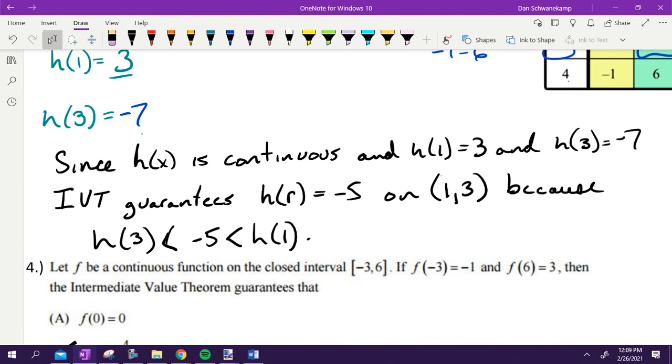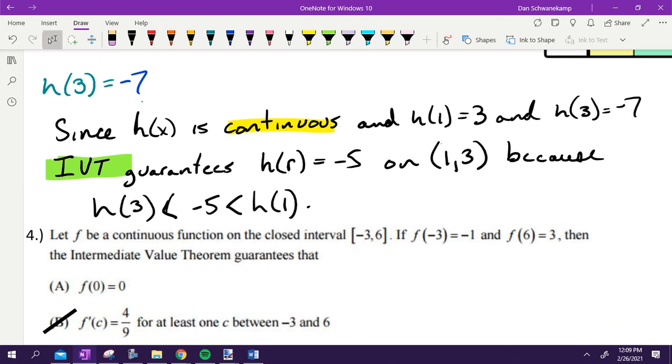Looking through that, again, there are 5 elements. Let's see if we can find all those 5 elements. Abby, what's something that I had to state? Got to say continuous. I got it. Sarah, what else? IVT. We got to say IVT. What else here, Evelyn? The interval. Yep. 1 to 3.